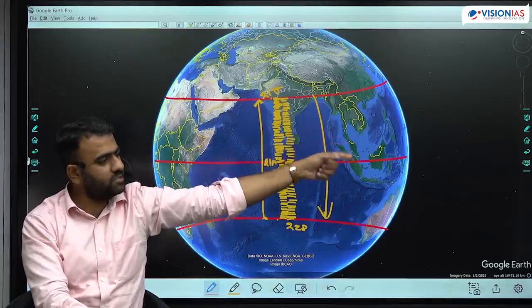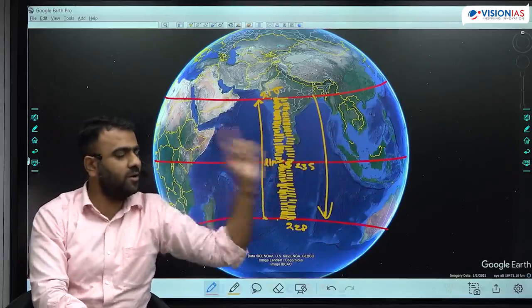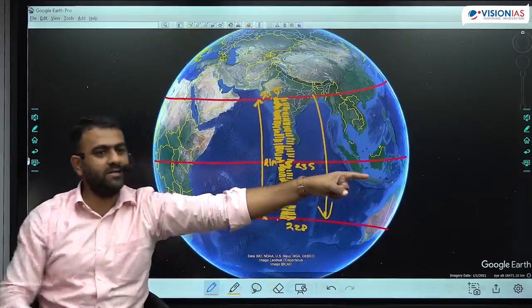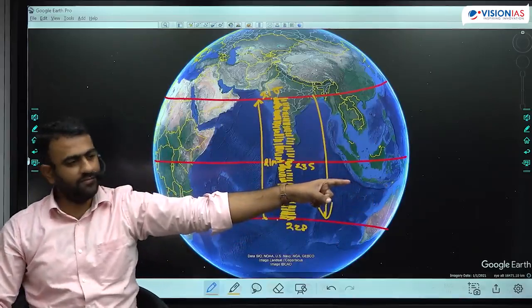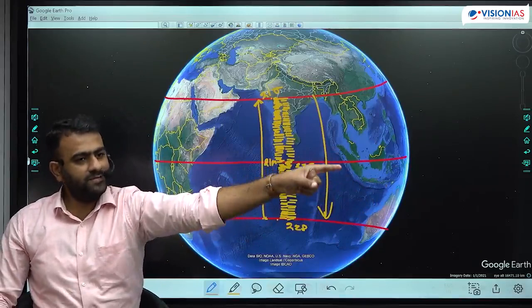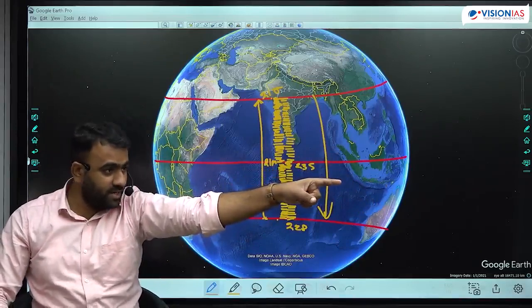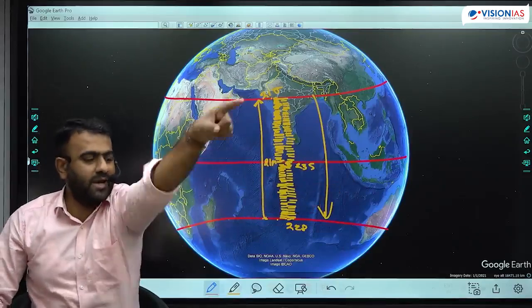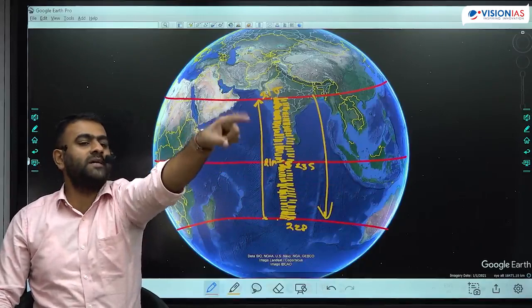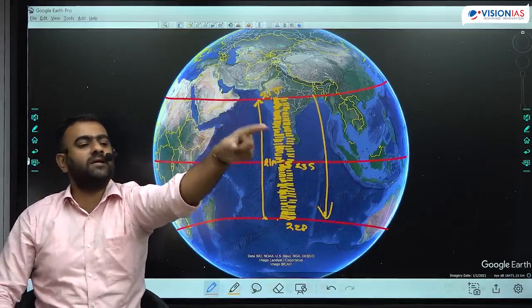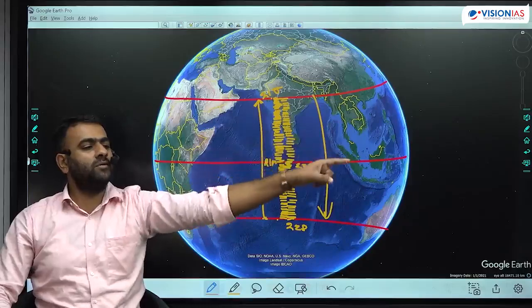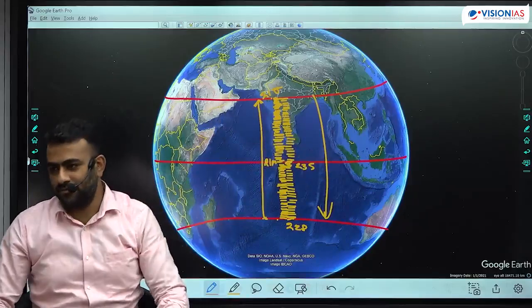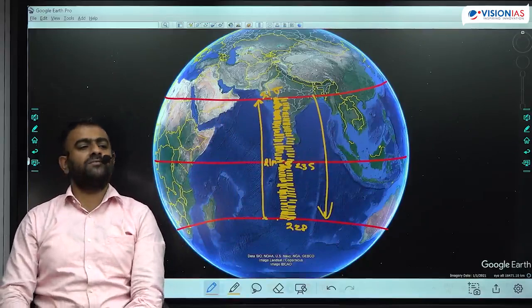From 21st, it will start to shift back again, down, down, down. On 23rd of September, it is back at the same reference point. One week later, it shifts south. It is rising slightly towards the south, again south, again south, again south. There is a maximum southward position on 22nd of December. Again, it will start to shift north, north, north, north. By 21st of March, it is back at the same position. You can observe this in any location.